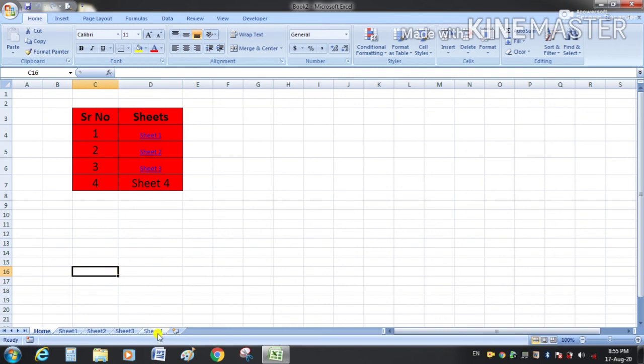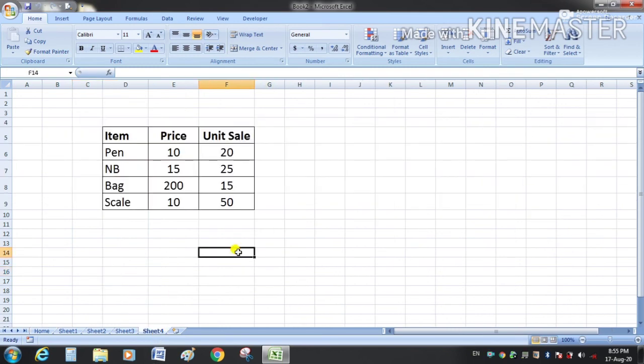So here first of all I will give a name to this range, select the entire table, and here in the name box I will give a name to this range. So this is our sale data, so I will use the name sale table. Sale table, press enter. So this range has a name sale table.